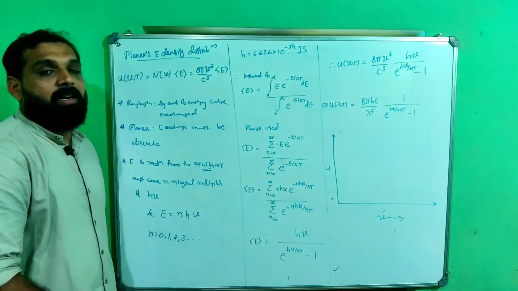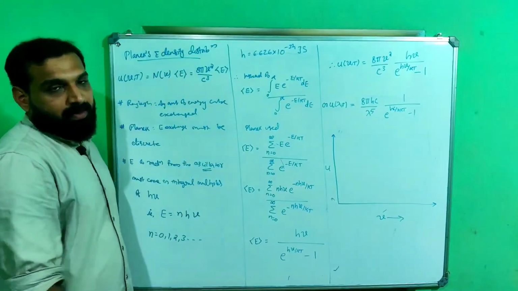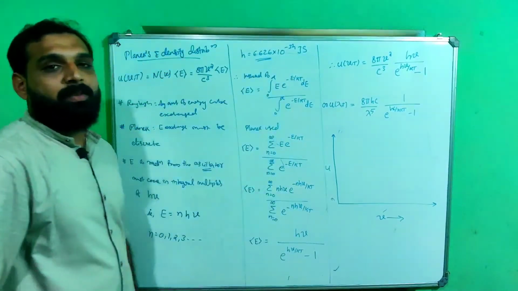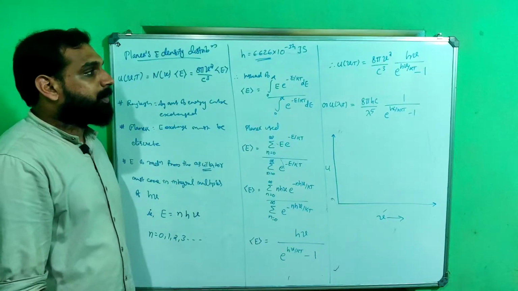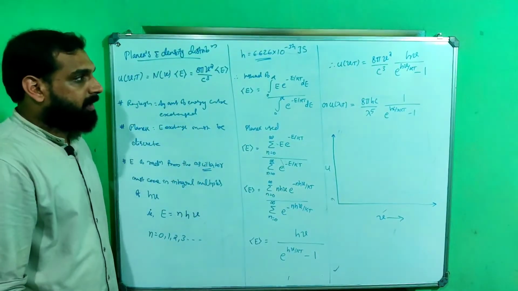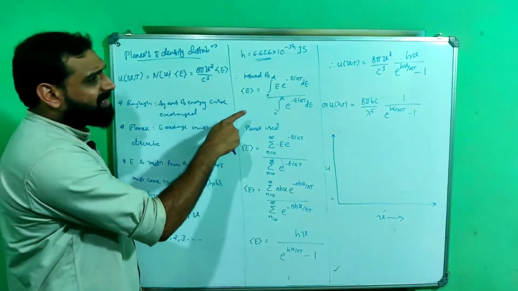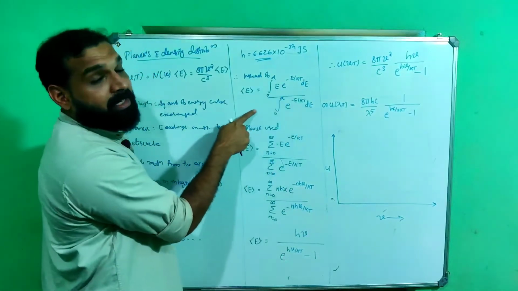And this h is called Planck's constant. Its value is 6.626 × 10^-34 joule second. Okay, that is how he formulated it. And now Rayleigh used this formula to calculate the average energy.